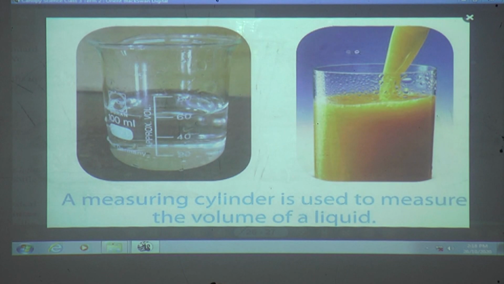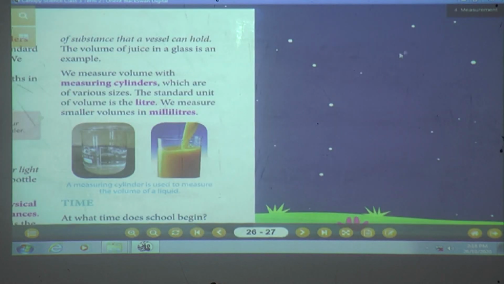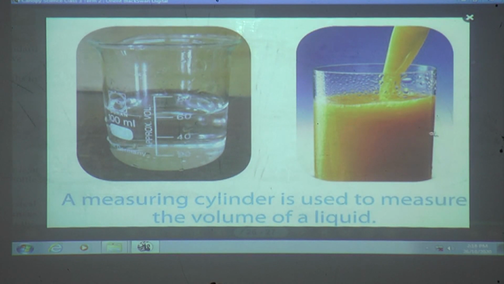Now for example, milk. See, do we measure milk in kilo? No, not at all. We measure milk in liters, isn't it? And if less than that, what can you say? Yes. See this, for example, juice only. Now just compare these both. The glass and the cylinder are almost the same.